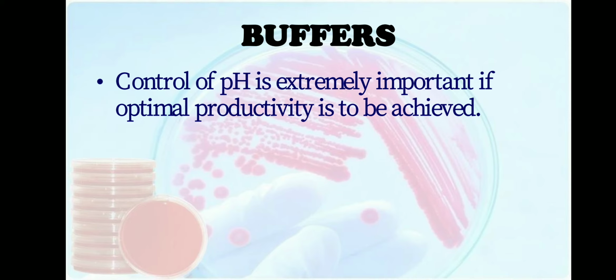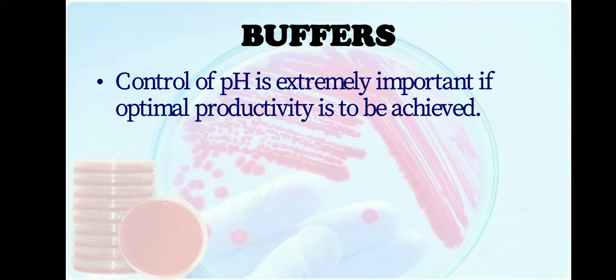A compound may be added to the medium to serve specifically as a buffer or may also be used as a nutrient source. Say for example, ammonia. Ammonia is a nitrogen source which is used as a nutrient source, but it is also used to adjust the pH of the fermentation. This we saw in the previous video also. So many media that are being prepared will be adjusted to pH 7 during the media preparation.